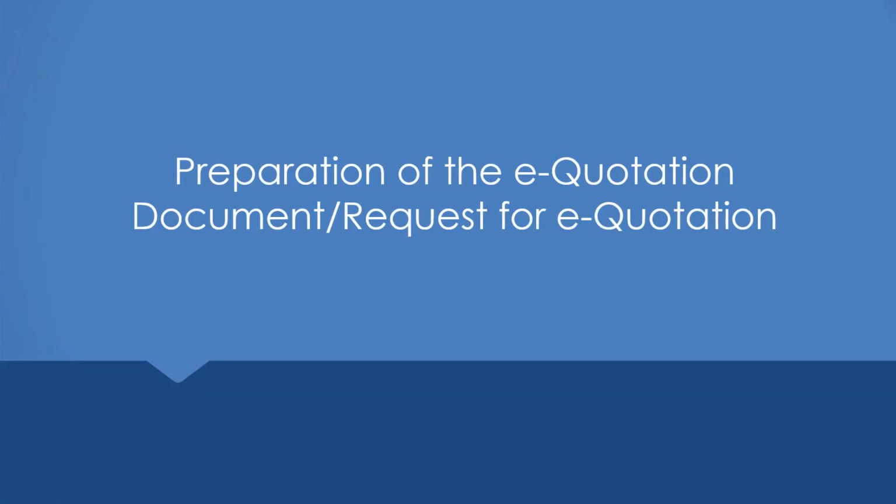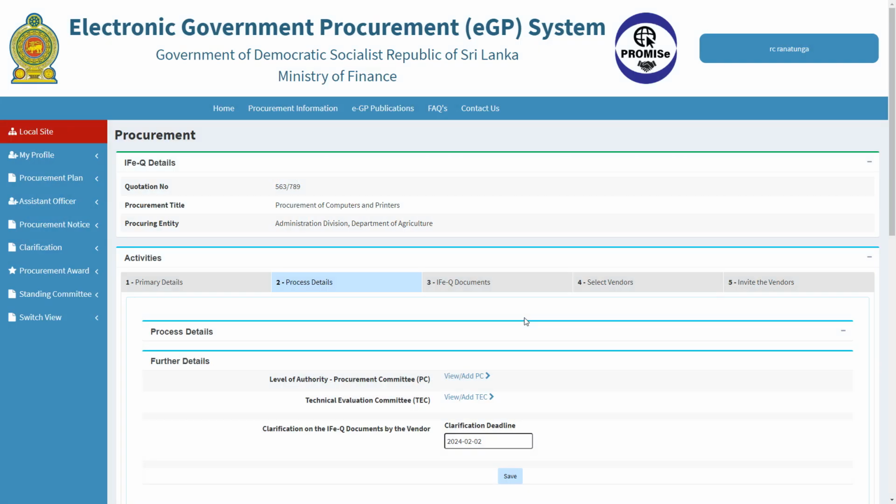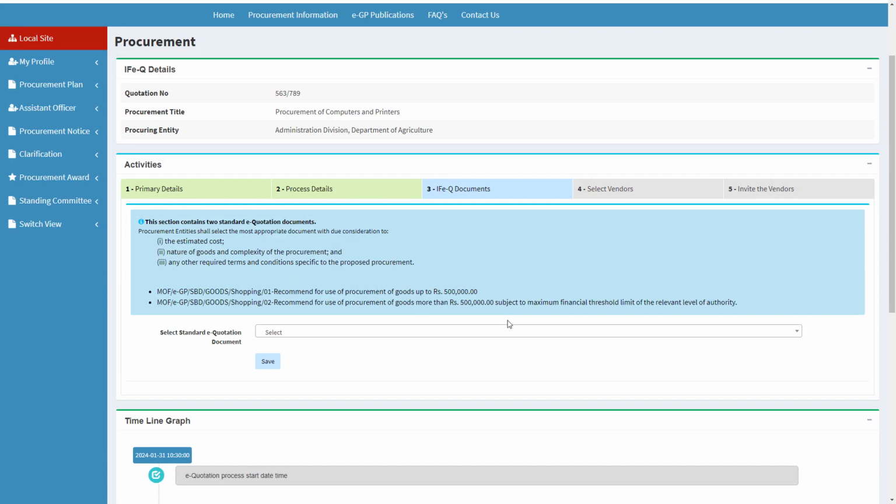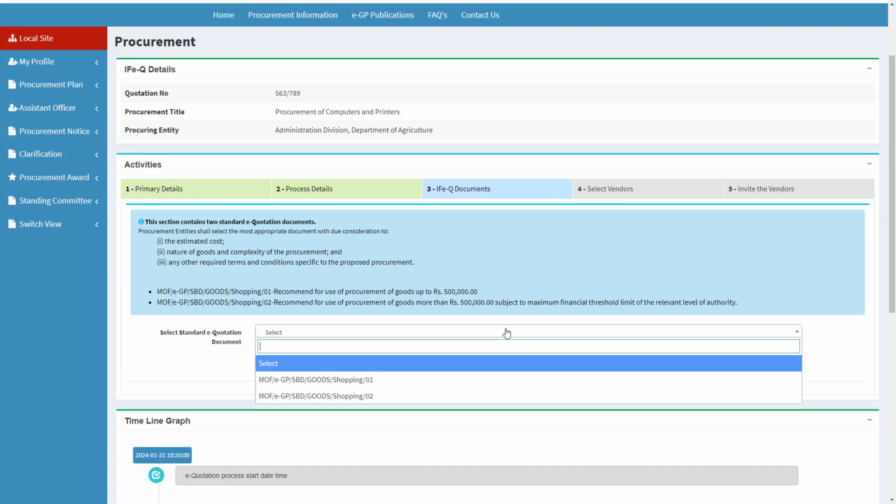Preparation of the e-quotation document or request for e-quotation. Click on the IFQ Documents tab. There are two standard e-quotation documents. Procurement entities shall select the most appropriate document as per the requirements of the procurement.